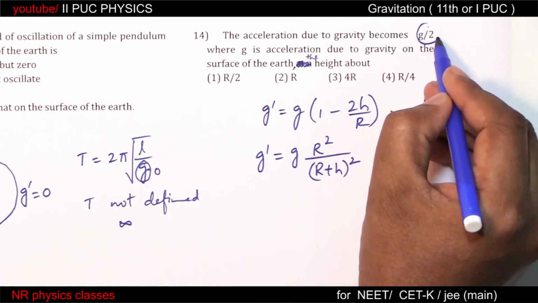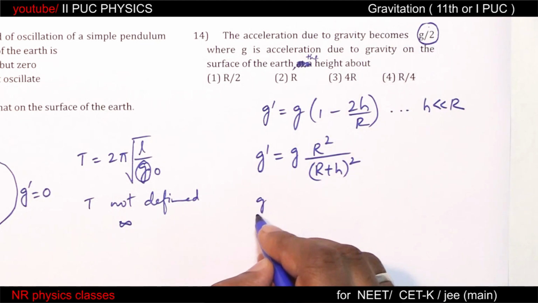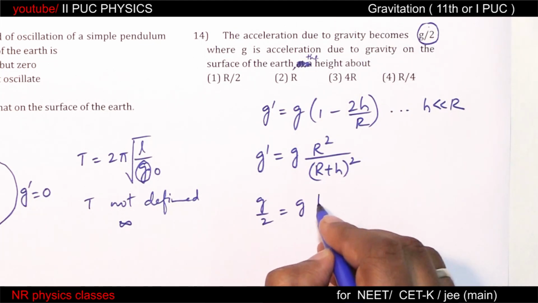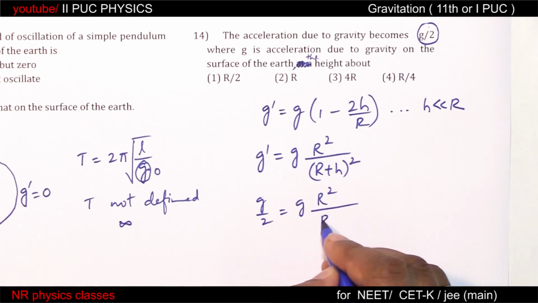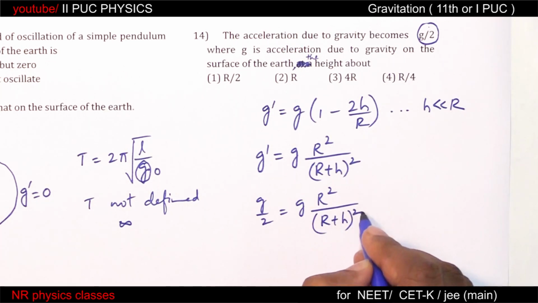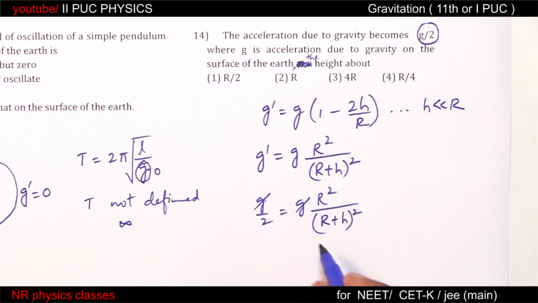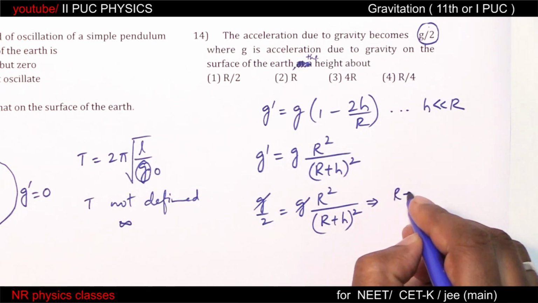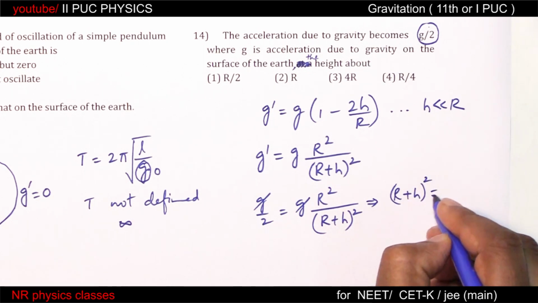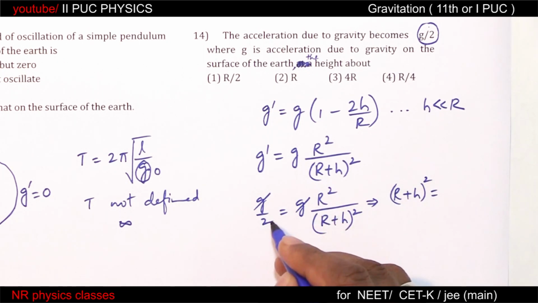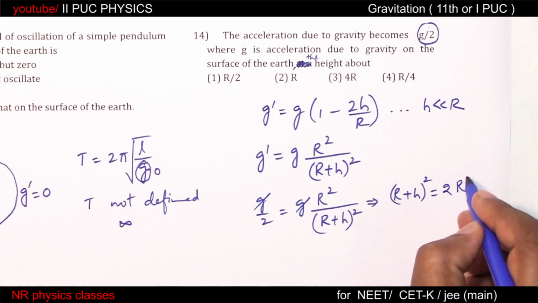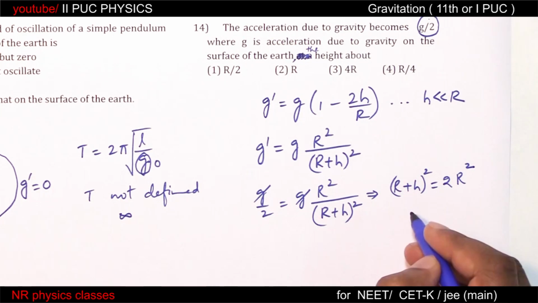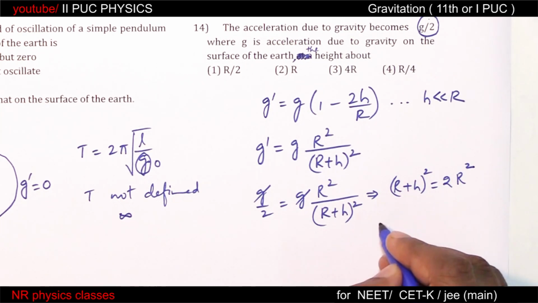g dash is g by 2. So g by 2 equals g r square by r plus h whole square. g gets cancelled, this to this side. R plus h whole square equals r square into 2, that is 2 r square. Square root both sides.